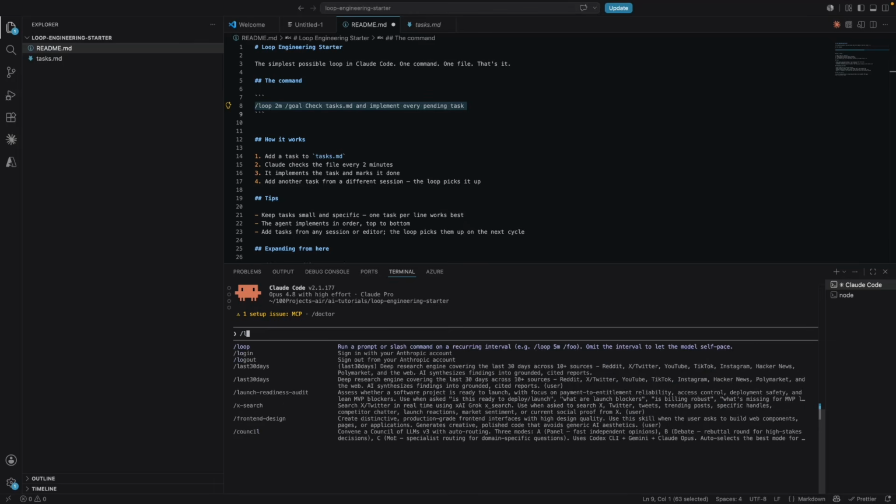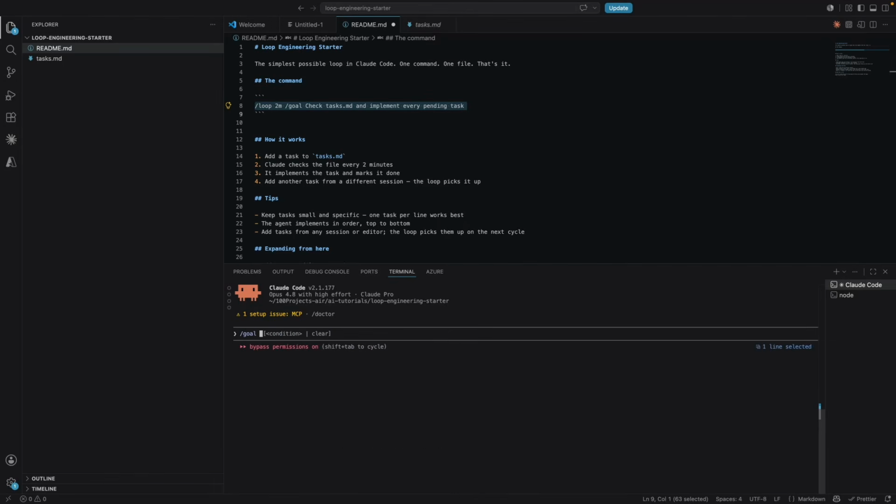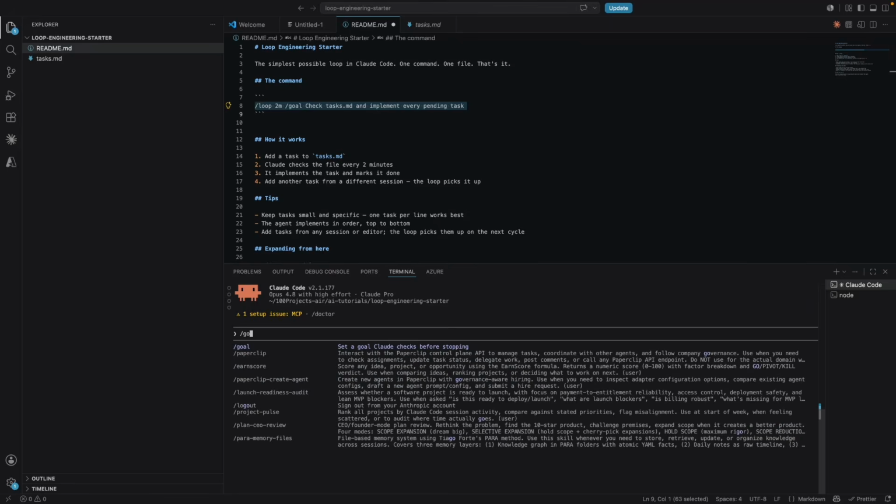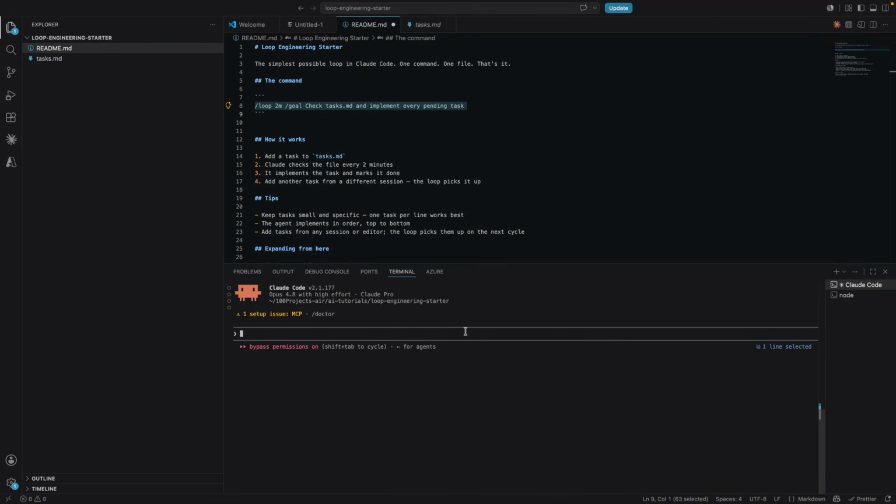Claude Code also has /goal. Now, goal is a really interesting feature which sets up a goal, and Claude won't stop until the goal is achieved. So if you combine these two features by saying something like this, loop every 2 minutes, and the prompt is goal, check tasks.md and implement every pending task.